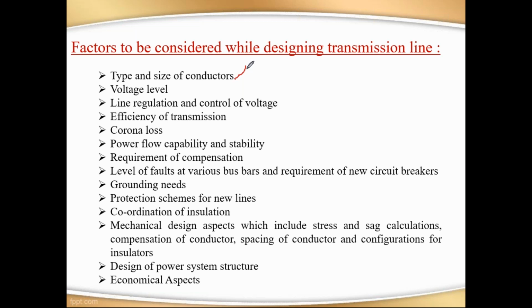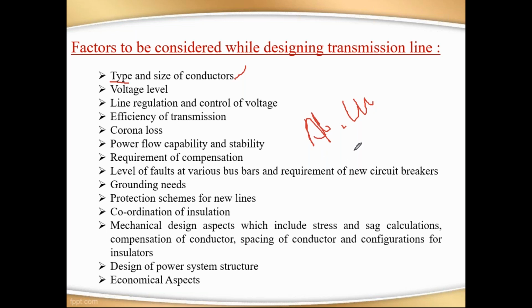That is the reason they consider type as most important. Generally in electrical systems, a few metals are used: copper, aluminum, steel, iron. These are the metals we use in electrical systems. In transmission systems, most probably we use aluminum and copper, because these two elements have more electrical conductivity.